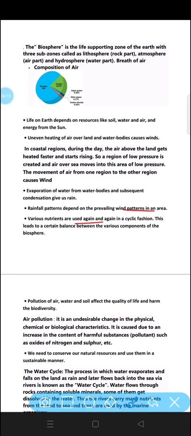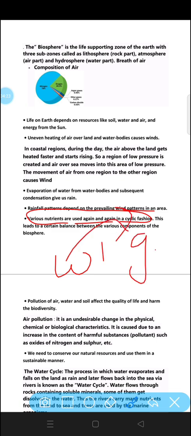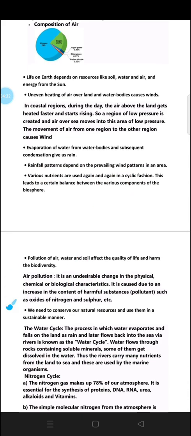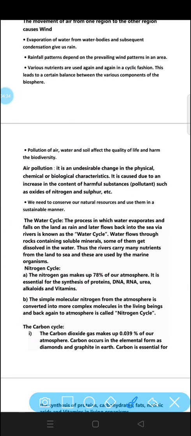Various nutrients are used again and again in a cyclic fashion. Once water gets heated up, it is converted into gas. Then again in the form of rain, it will come to the earth. So this type of cyclic change is called cycles. Next is pollution of air, water and soil affects the quality of life and harms the biodiversity. As all of you know, pollution is harmful for all of us.